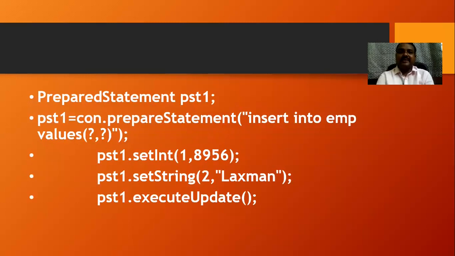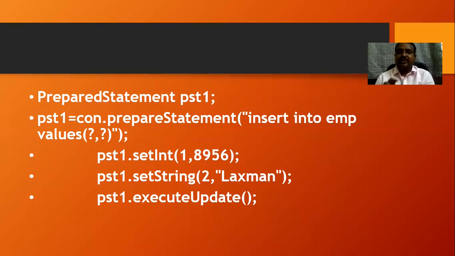If I see this code now, we are able to create a reference variable of PreparedStatement, and I call the method prepareStatement, where I can see a query which is used for inserting some values into the table called EMP.